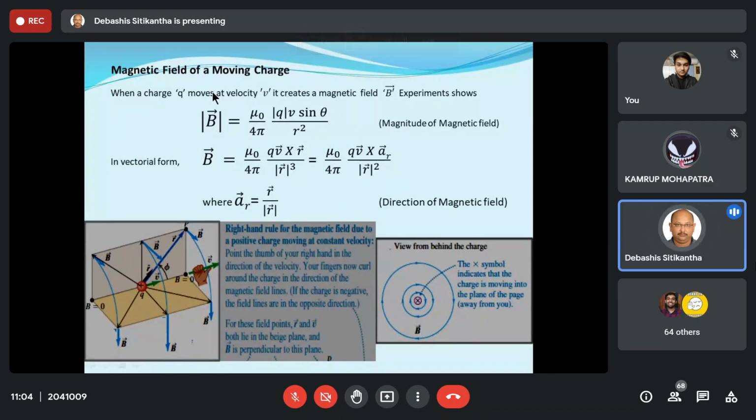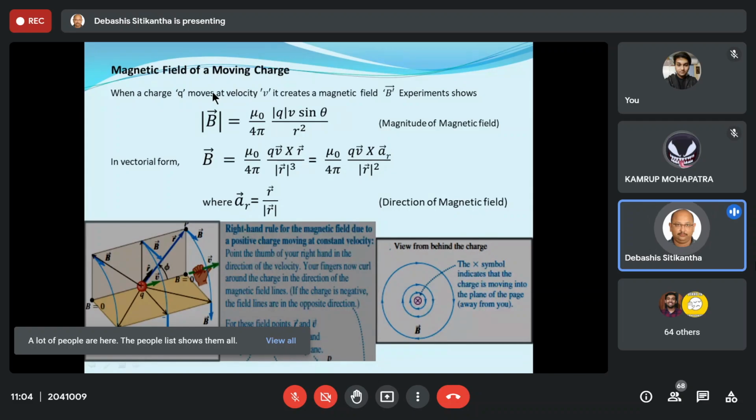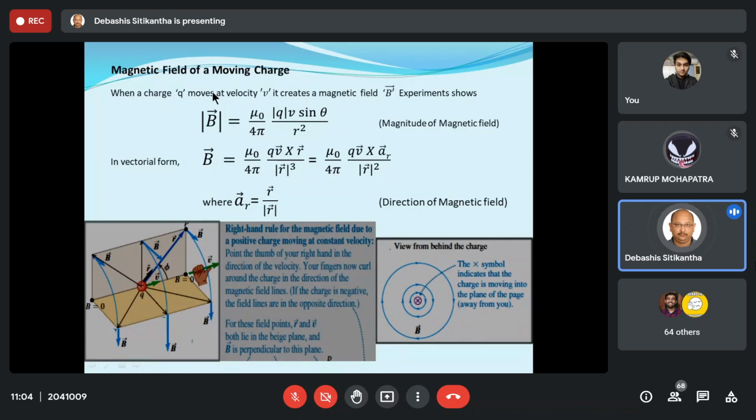Okay. Now that magnetic field, last time we have talked about it, and over there I have given you the expression how to find the strength of the magnetic field as well as the direction of the magnetic field. So today we will apply this concept in order to see what is the magnetic field that is produced when this charge is going to move inside a conductor, or in other words, we will see how the magnetic field is going to be produced when there is a current carrying conductor or current flows.